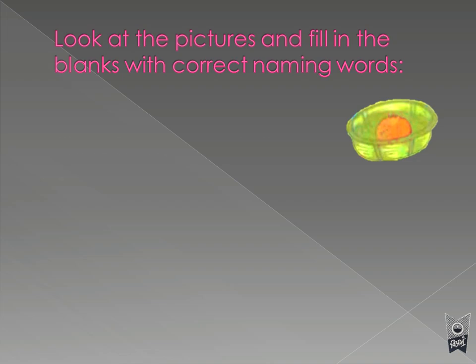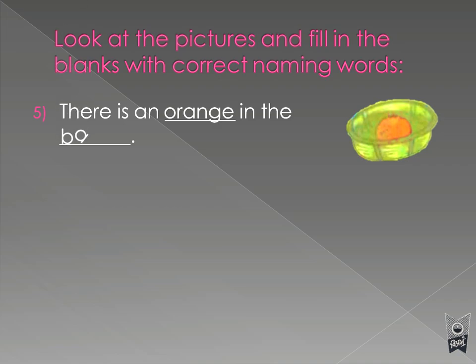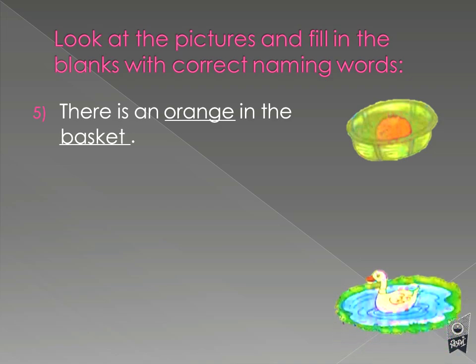Okay, let's see the question. There is an dash in the dash. So what is there? There is an orange in the basket. So let's write in the blank. Orange, O-R-A-N-G-E, orange, in the B-A-S-K-E-T, basket. Okay.